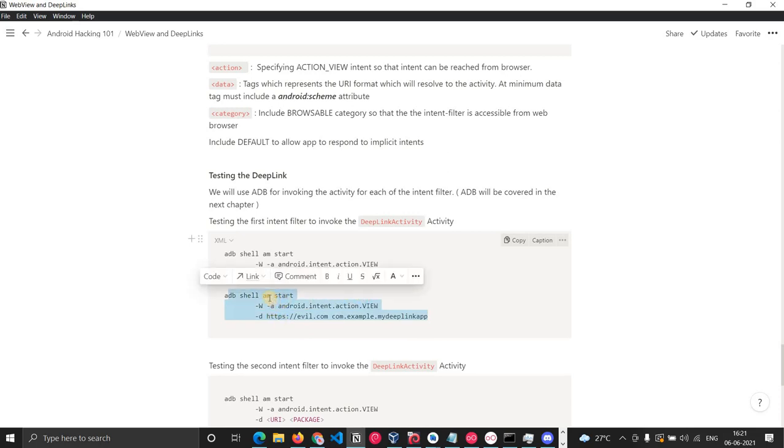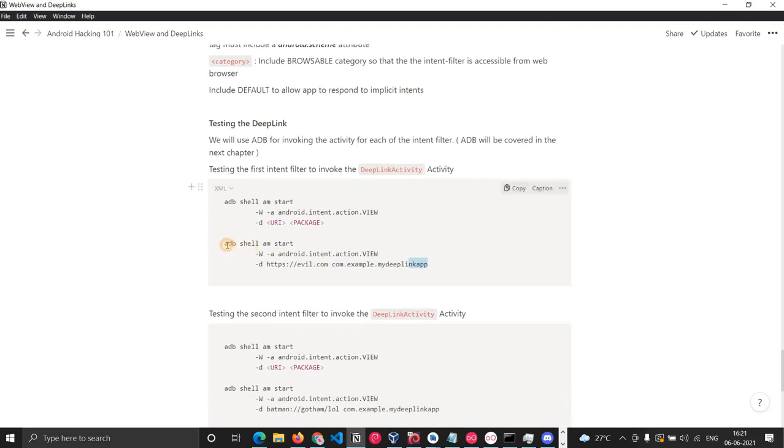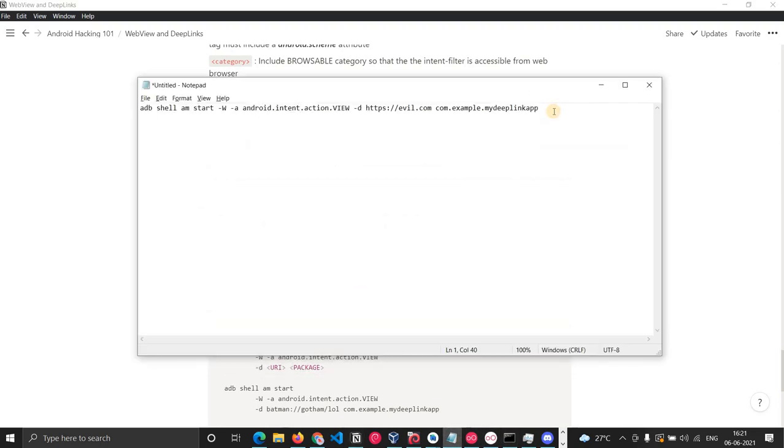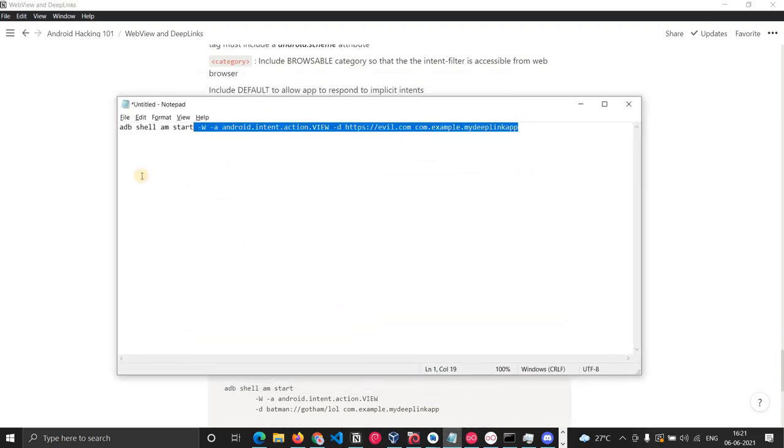So I'll just tell you what this is. We're starting an activity with Activity Manager, and we're passing what action we have to set for the intent, and then the data, like this https://ebuild.com, and for which activity. Let me just copy this to Notepad. Okay, I have it already, I guess.